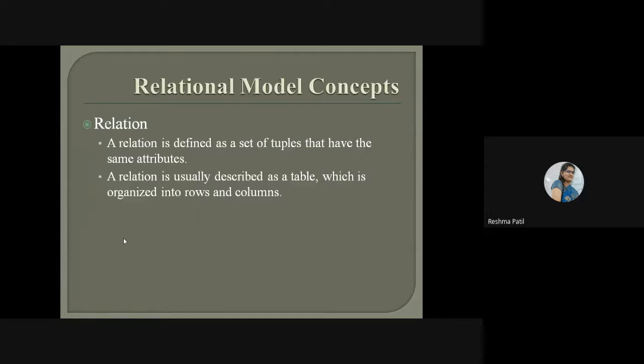So here we will see relation again. It is defined as a set of tuples. Set of tuples means the combination of tuples and attributes is called a table. So relation is defined as a set of tuples that have the same attributes. A relation is usually described as a table which is organized into rows and columns. If you have a question about relation only, then you can draw the relation structure here, showing how to show the relation of a particular database.